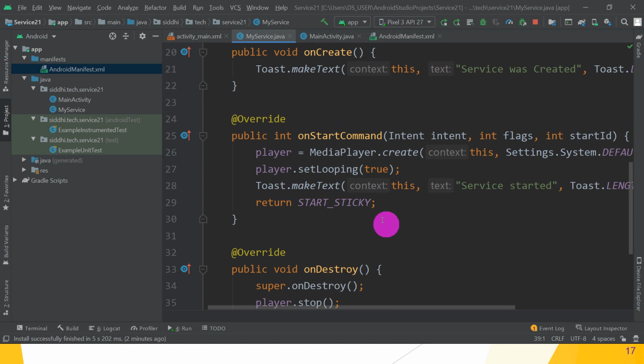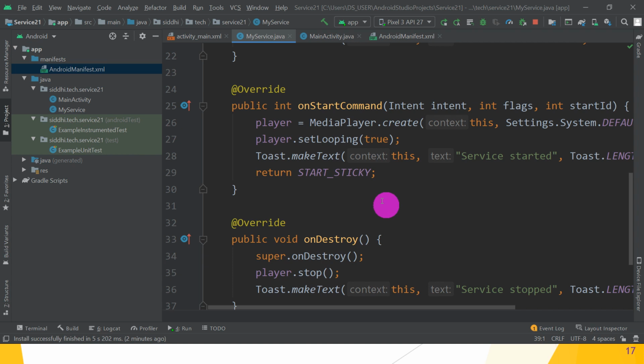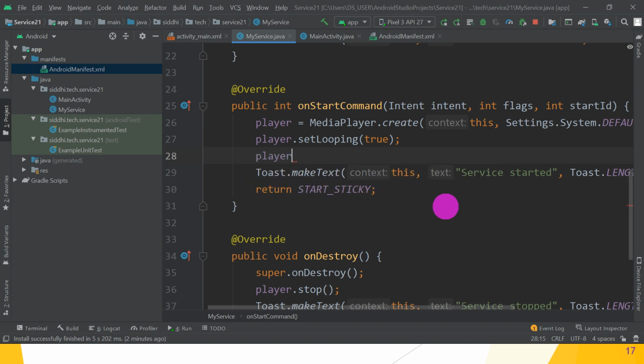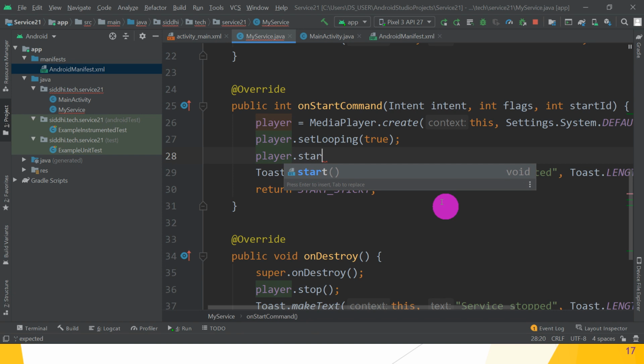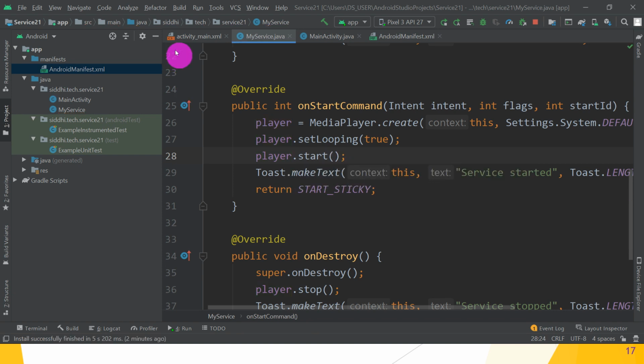Okay, set looping. Great. One thing is remaining, guys. After set loop, what is remaining? player.start. We cannot start it. The player is not started. So now it's okay. So again, guys, hope you understand. We could not start the player. So how would it run? Now check it. Gradle build has started.